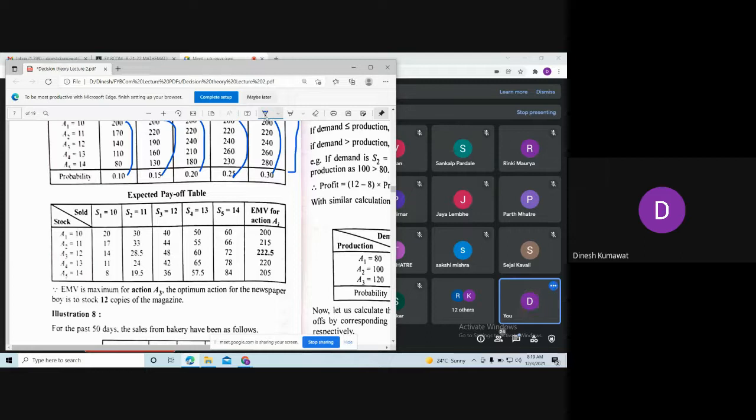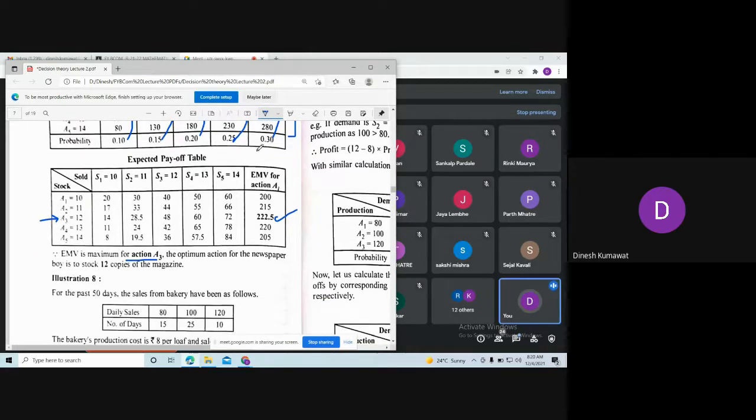Maximum. Among all these five values, which one is the maximum one? A3. This is the maximum value, which corresponds to the course of action A3. Hence we are going to select A3 as our course of action. In this way you are going to solve this problem, so please go through it in detail.